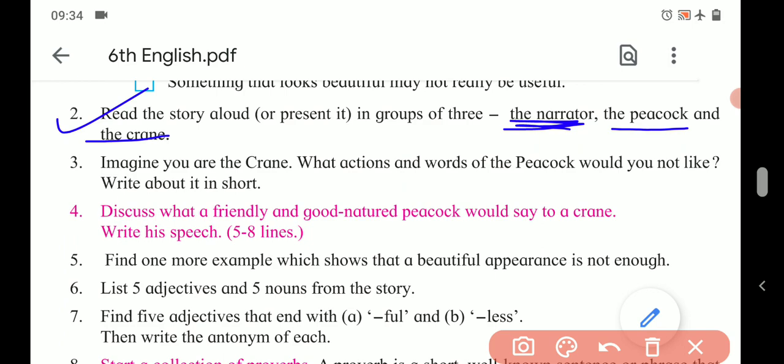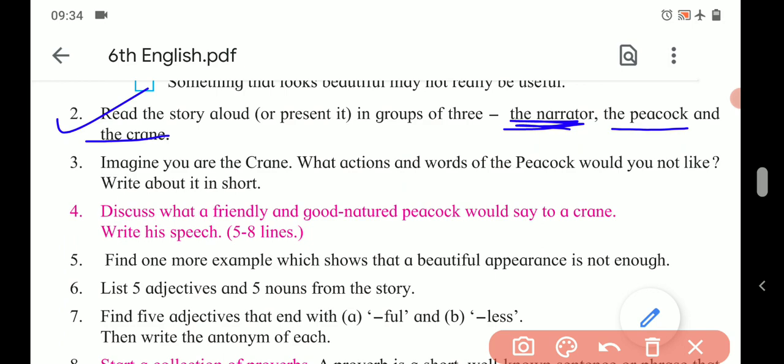One day I was wandering in the garden where I came across a beautiful peacock talking proudly with the crane.